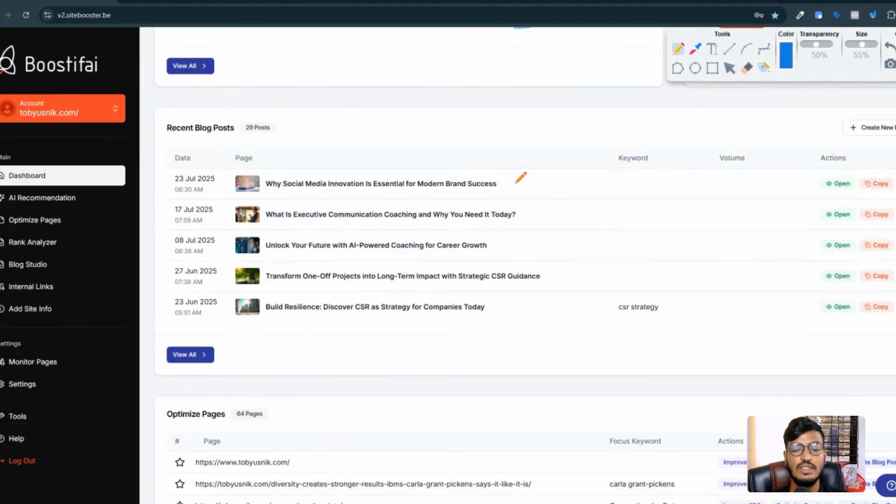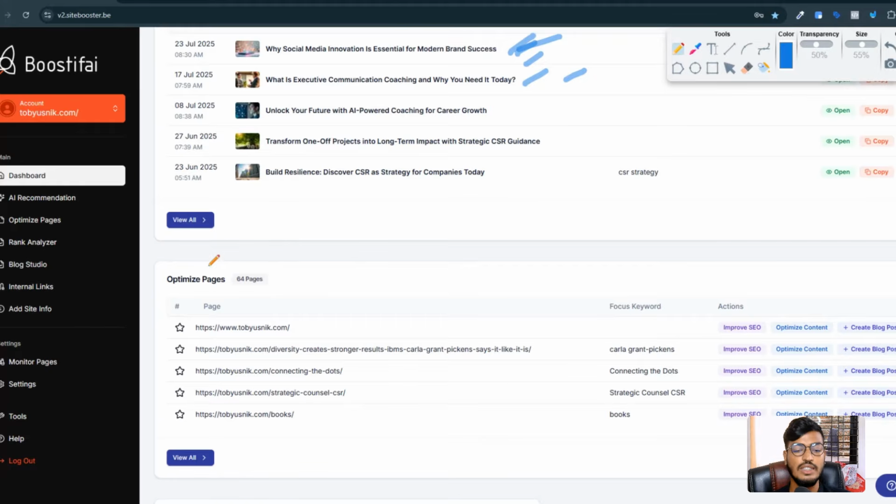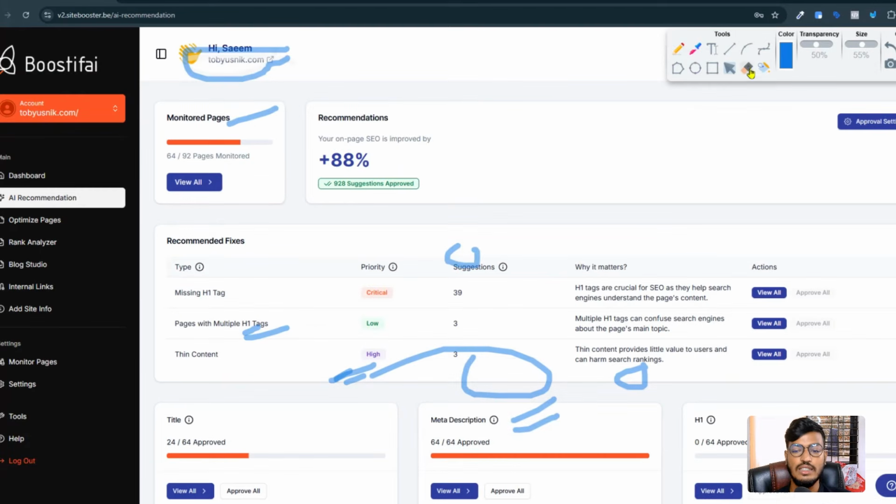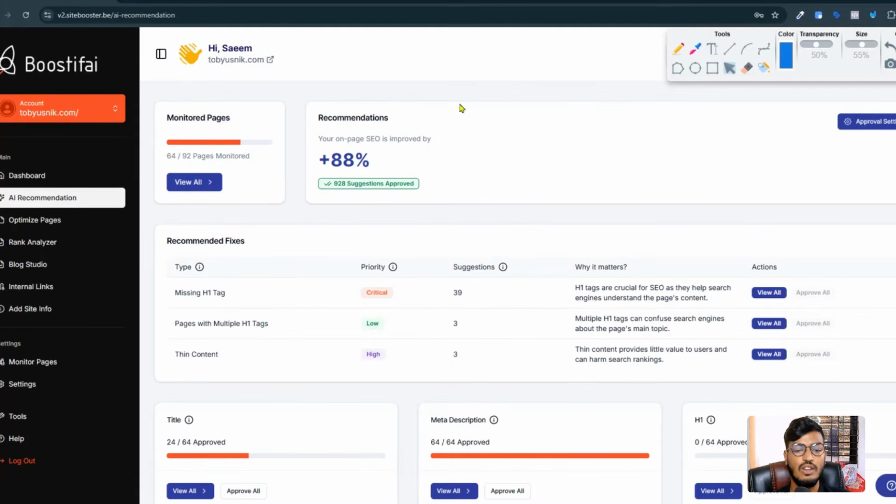And you can see they are creating the blog posts for me as well. I'm not doing anything because I don't have enough time to do everything for my site. They are just giving me everything for this site. You can see they are giving me the social information, and also they are creating blog posts for social information as well. And you can see optimize pages, and here is improve SEO, optimize content, and create blog post, everything. And if I go to the AI recommendation option, you can see this site is giving me all of the recommendations here. You can see I have 88 plus recommendations, and monitor pages, they are already completed.